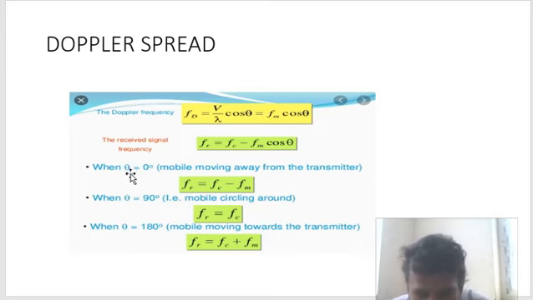Whenever the mobile is moving away from the transmitter, the received frequency will be Fc minus Fm. And whenever moving towards the transmitter, it will be Fc plus Fm. Understood? So Fc minus Fm and Fc plus Fm. Okay.